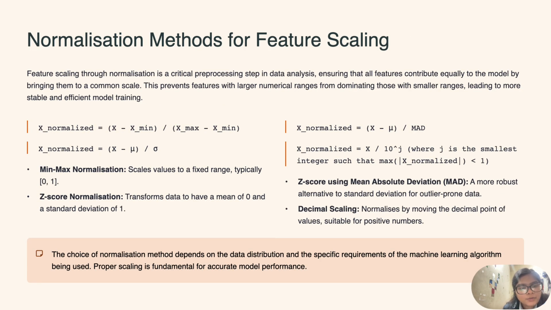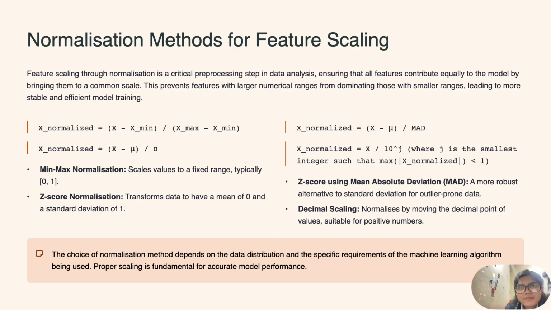So now for normalization methods for feature scaling. Feature scaling through normalization is a critical pre-processing step in data analysis, ensuring that all features contribute equally to the model by bringing them to a common scale. This prevents features with larger numerical ranges from dominating those with smaller ranges, leading to more stable and efficient model training.